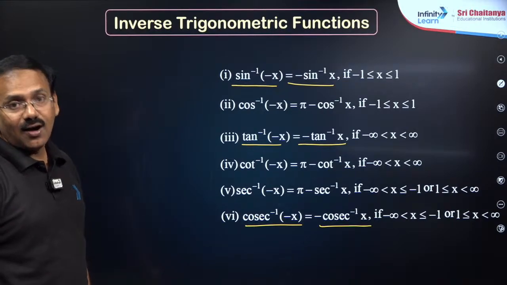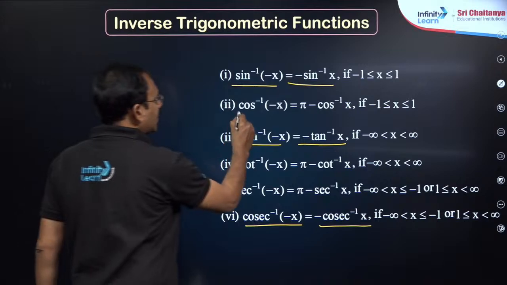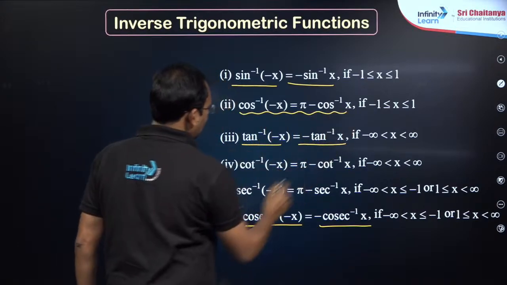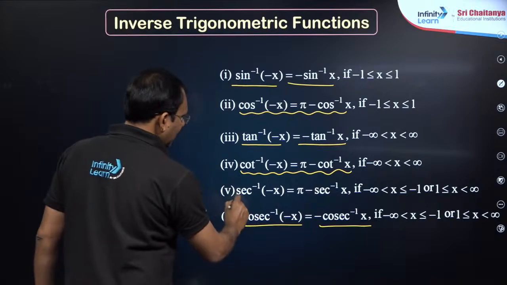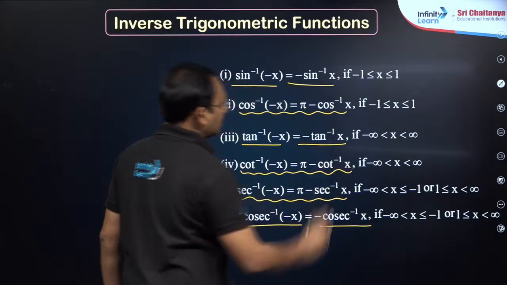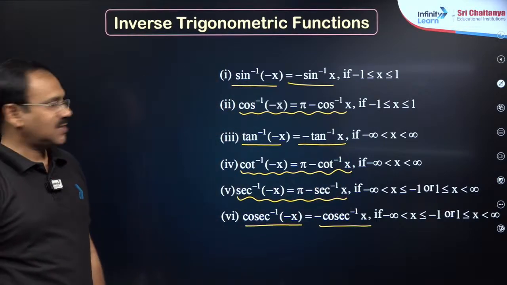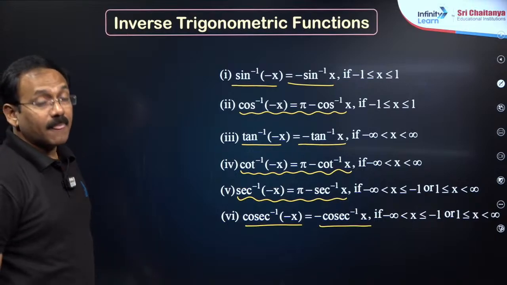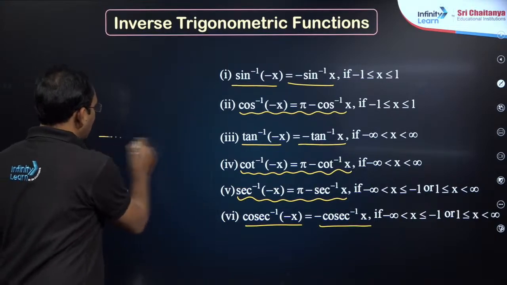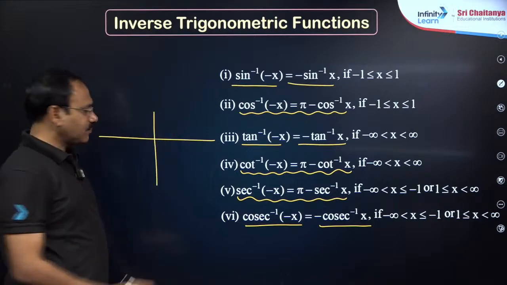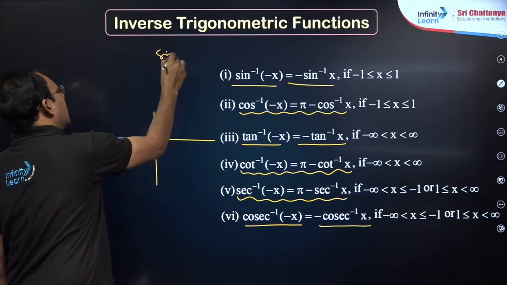Whereas the other three are: cos inverse of minus x is pi minus cos inverse x. Cot inverse of minus x is pi minus cot inverse x. Secant inverse of minus x is pi minus secant inverse x, dear students. Do you remember?